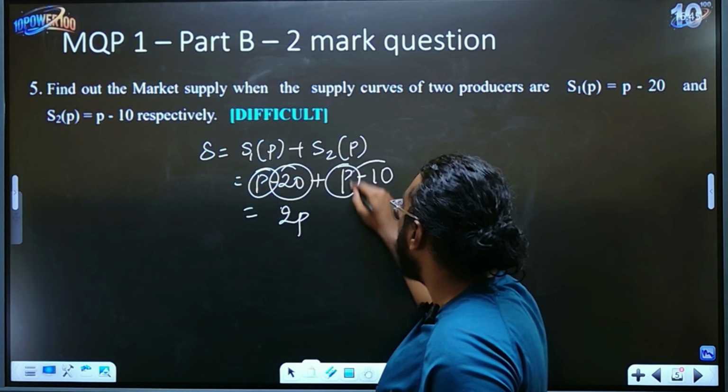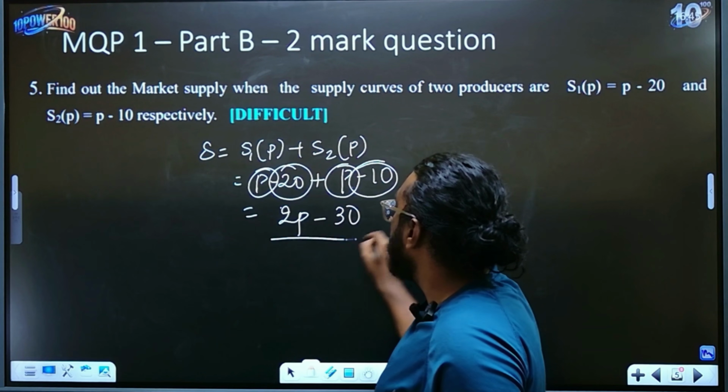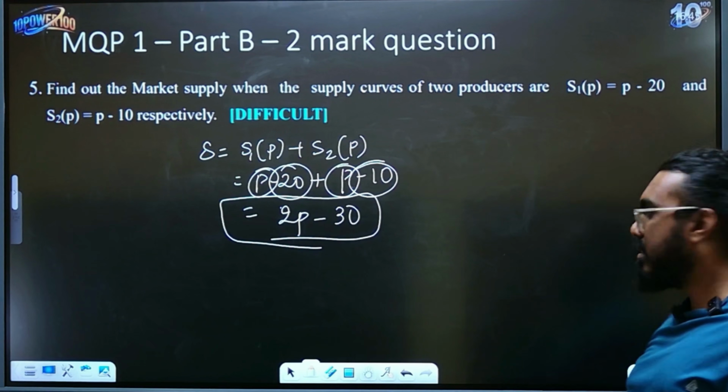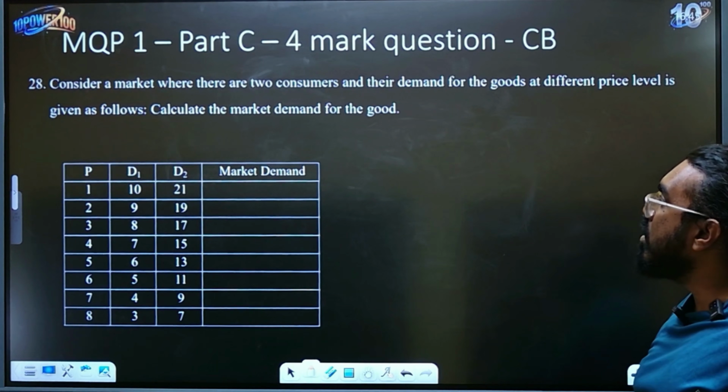This is the same minus 30. So this is your answer. Okay. Very simple 2-mark questions, children. Okay, now let's look at your 4-mark question.